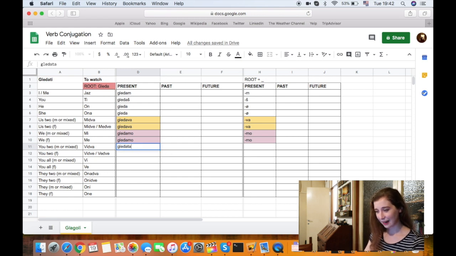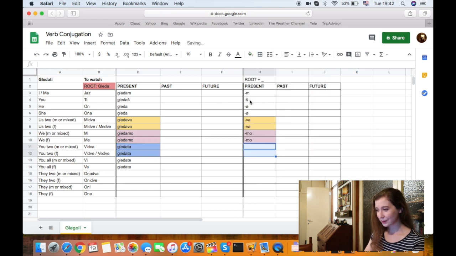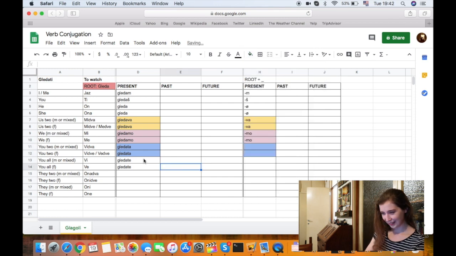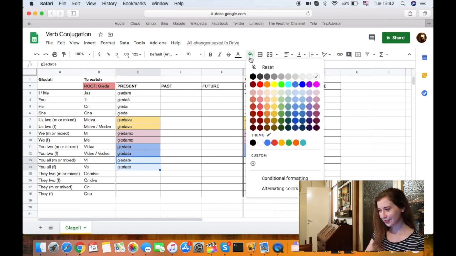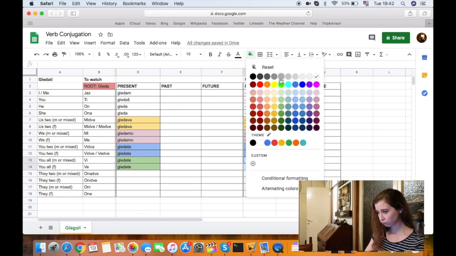gledata, vi dve gledata. Okay, so ta at the end. Vi gledate and vi gledate. All right? Awesome. Now again, let's put some color. As you can see, they are kind of the same. So I will put blue. Blue is like one of my favorite colors. And we will put green. All right? So again, this one and this one.